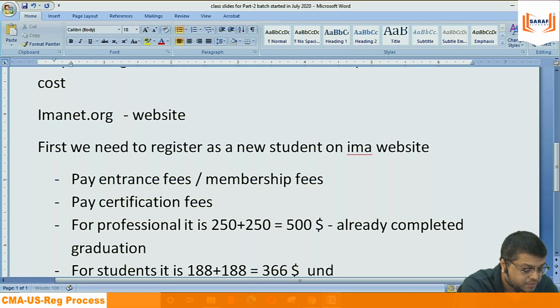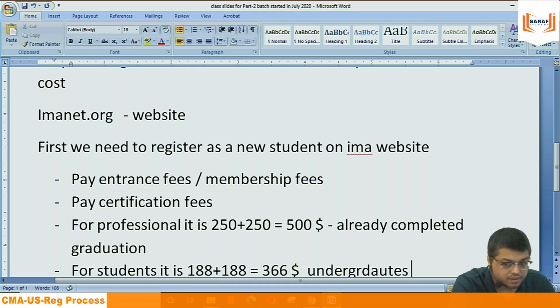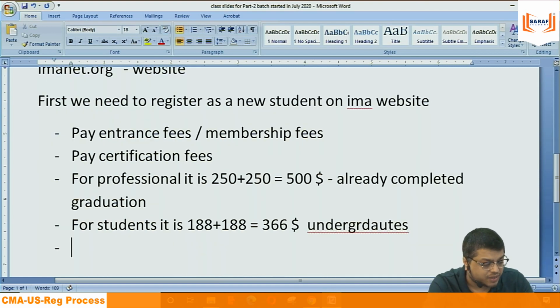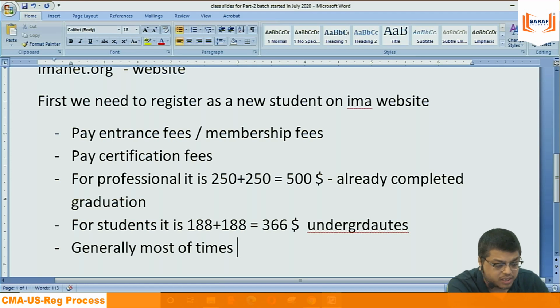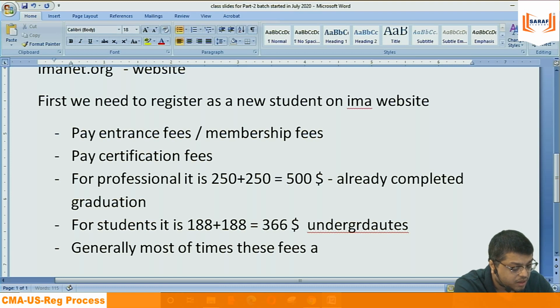This is for undergraduates. Generally, most of the time, presently the discount is not there. Most of the time, these fees are at 50% discount.